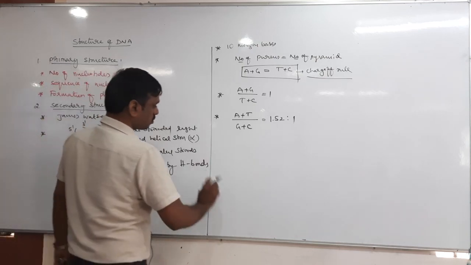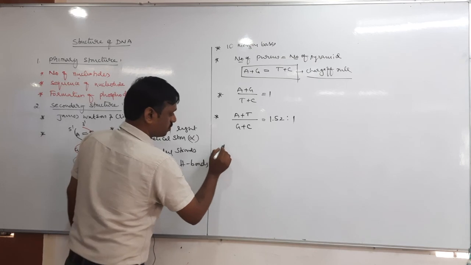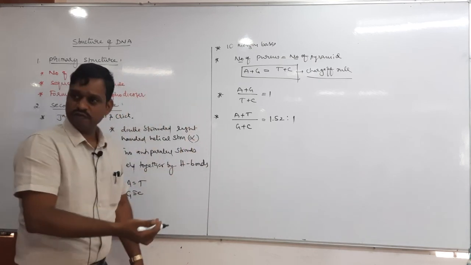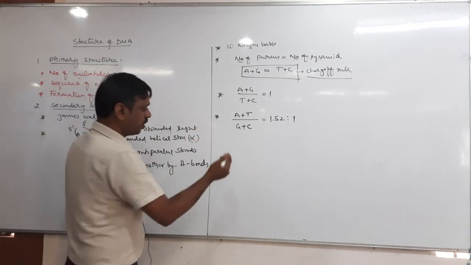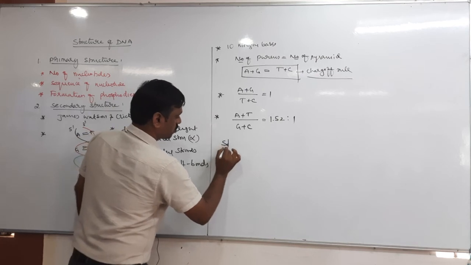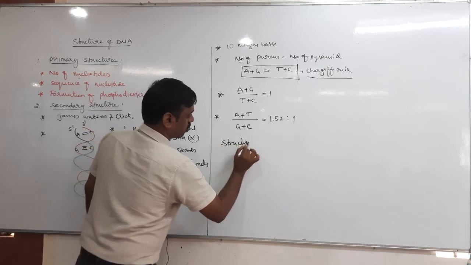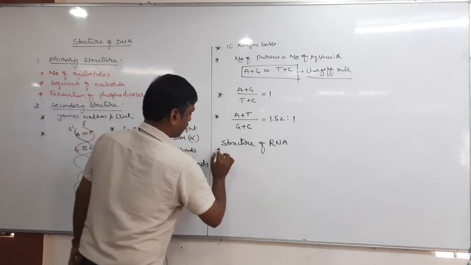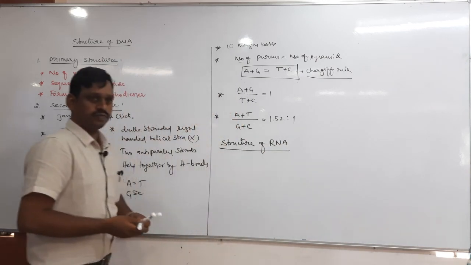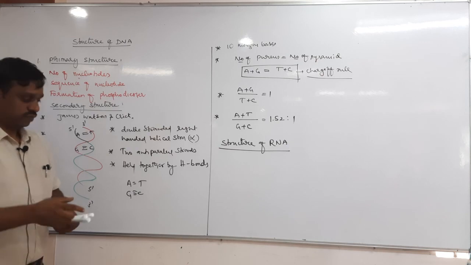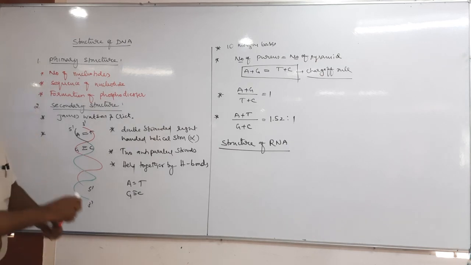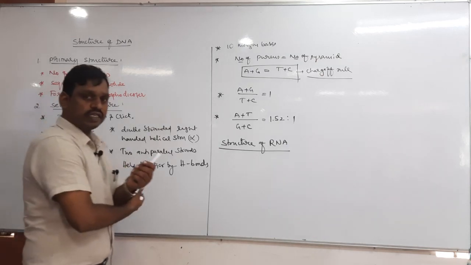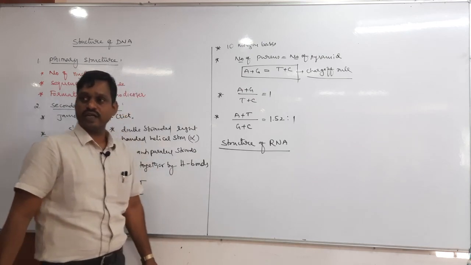Next, structure of RNA. In biology you study in detail; we don't have that information, not required. So RNA is single stranded.